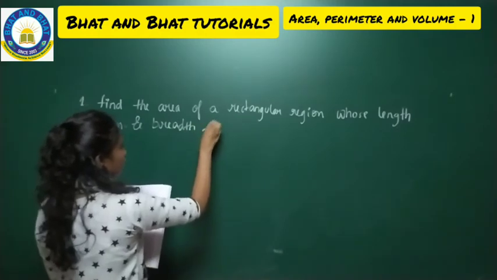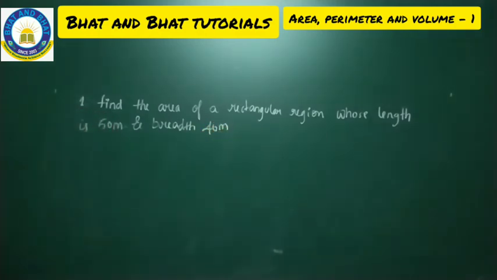That is 40 meter. So this is your question.